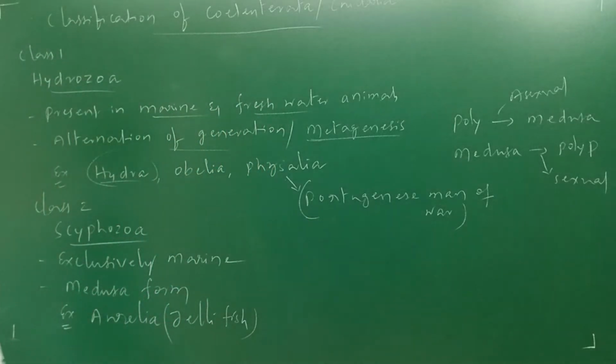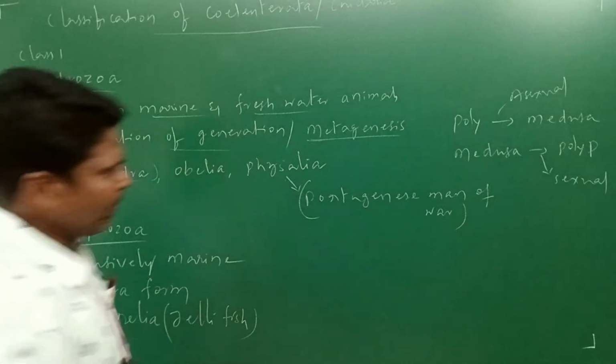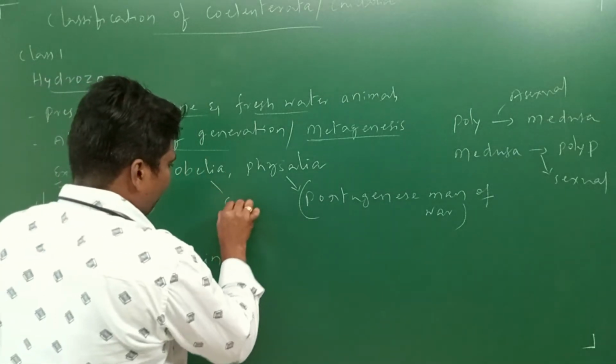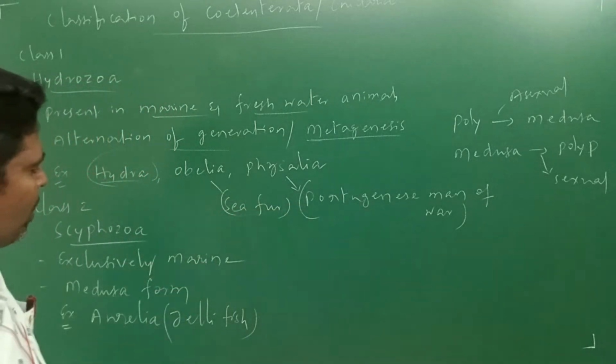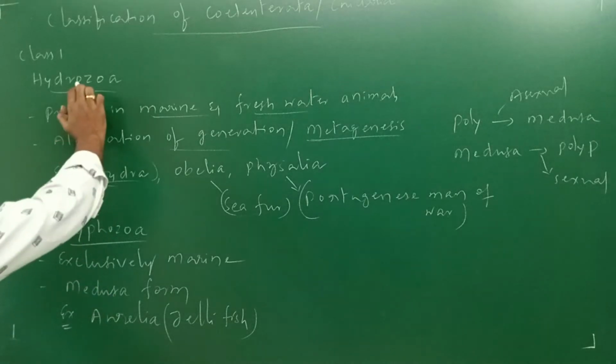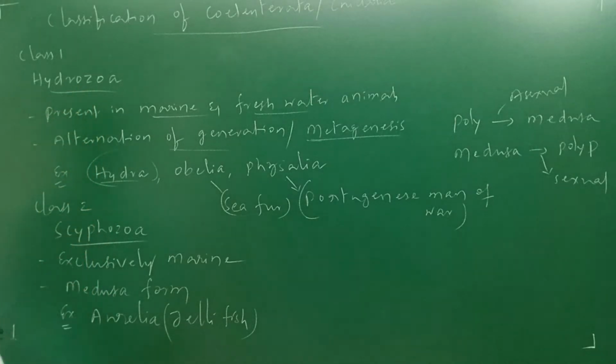Obelia is also called sea fur. So this is Hydrozoa, Class 1, and Scyphozoa, Class 2.